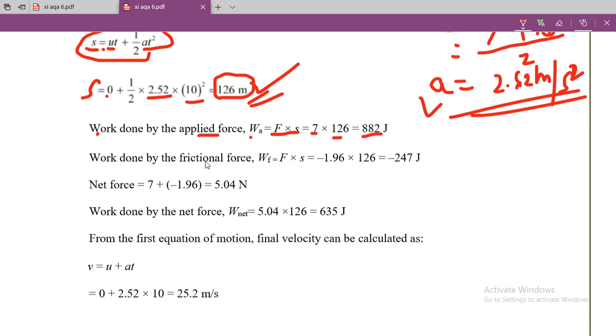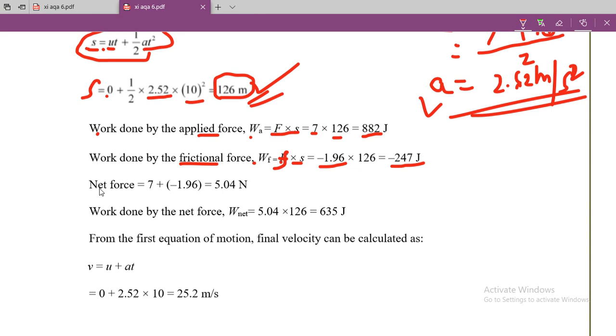Now work done by the frictional force, F into S. The value of frictional force, you can take this one as small f. So this is minus 1.96 because it is opposite to the direction of the motion of the object. So this one is negative 1.96 into 126, so it is minus 247 joules. So this is the work done by the frictional force, so it is negative.